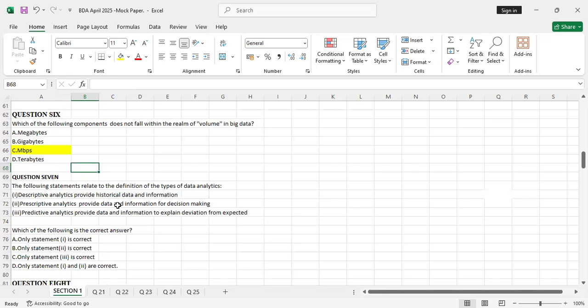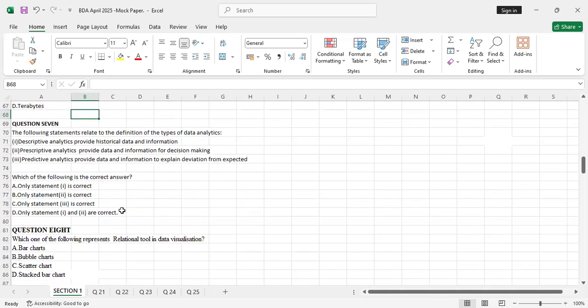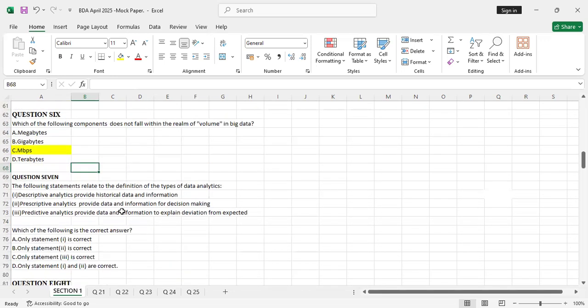This section will make you pass BDA very easily, because if you score around 15, then for the remaining 80 you just have to look for 35, because the pass mark is 50. So when you are good in theory and you can score above 15, then you are good to go. If you are also good in the practical Excel part of the other questions, then you'll be awarded for passing with flying colors.